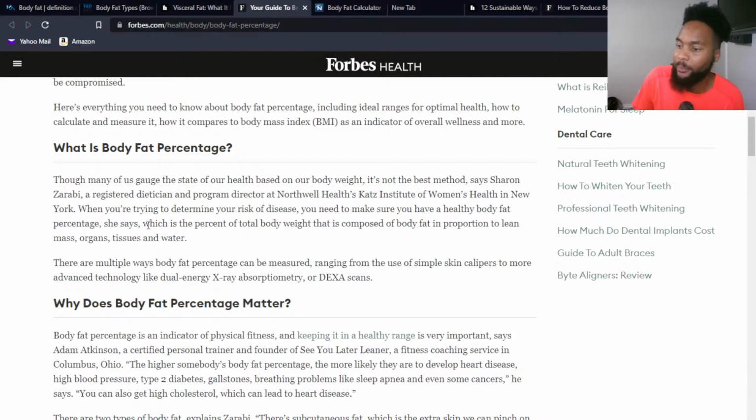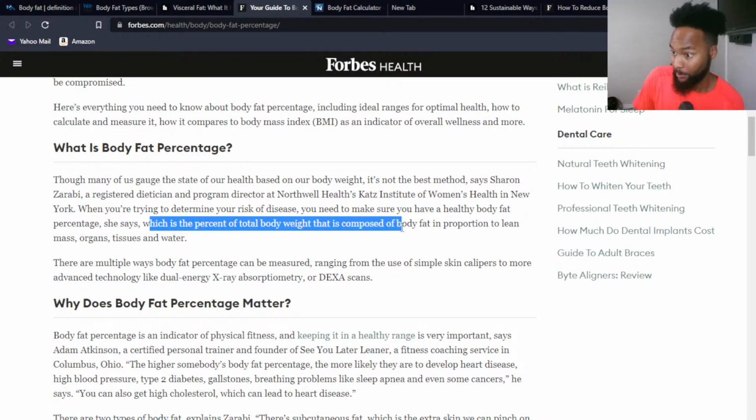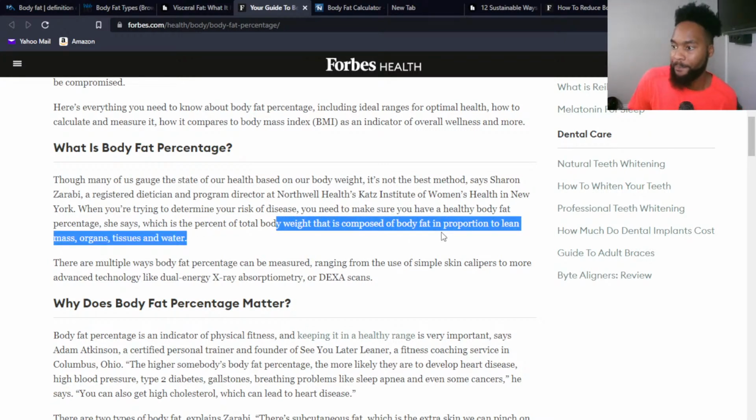So a body fat percentage is basically the percent of your body weight that is composed of body fat, in proportion to your lean muscle mass, your organs, tissues, and water. Again, we're basically comparing weight that is not muscle, tissue, organs, water, etc.